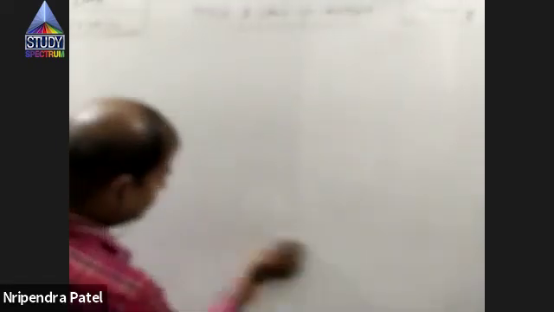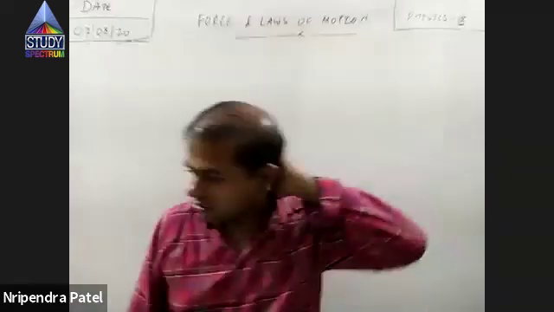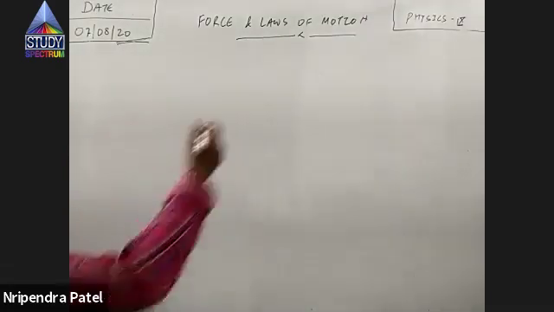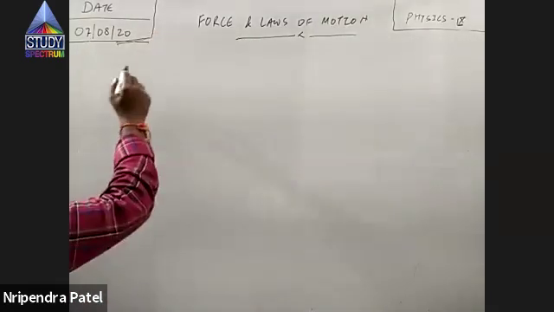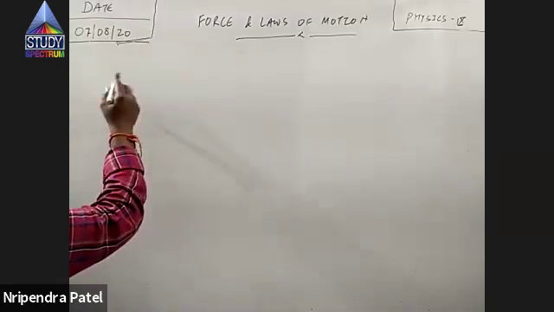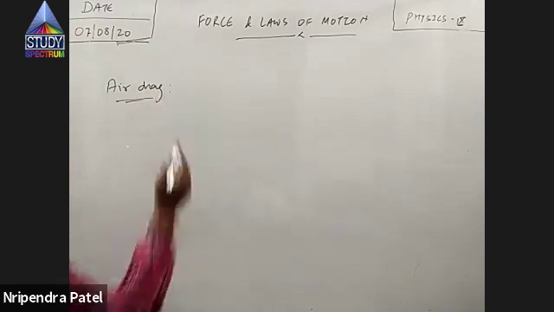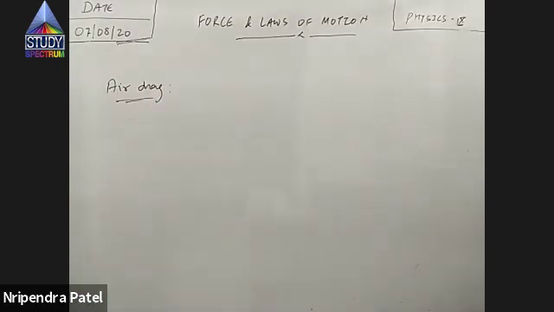Weight is the force with which Earth attracts any object towards its center, or exerts a force in downward direction. That is known as weight. Now, second force is air drag or drag force.